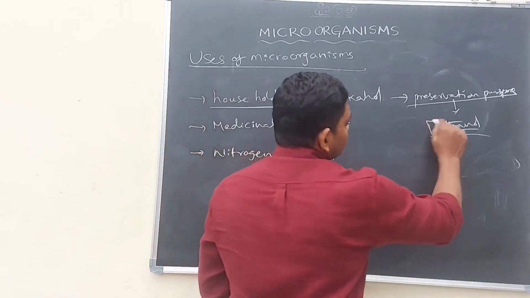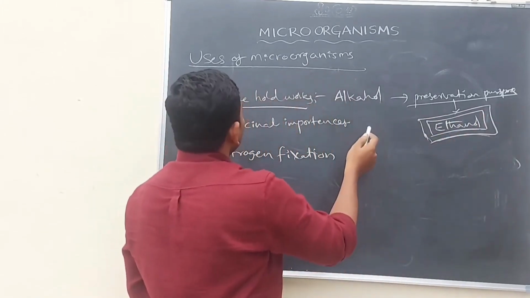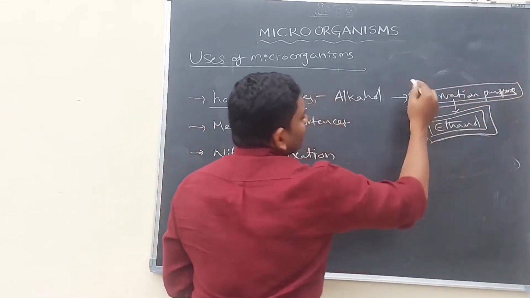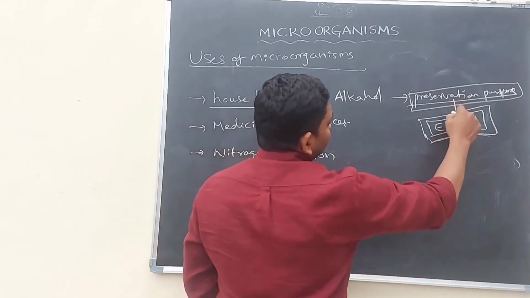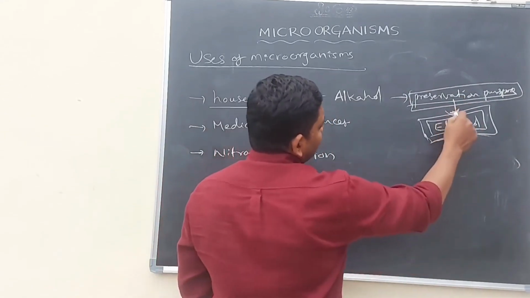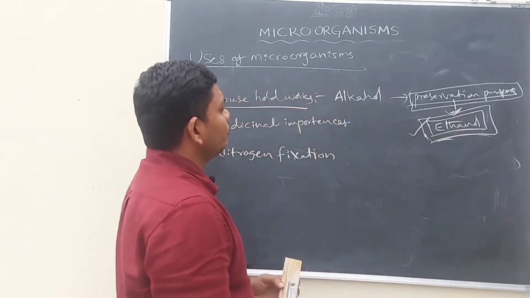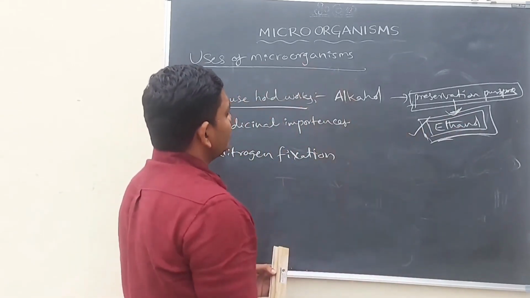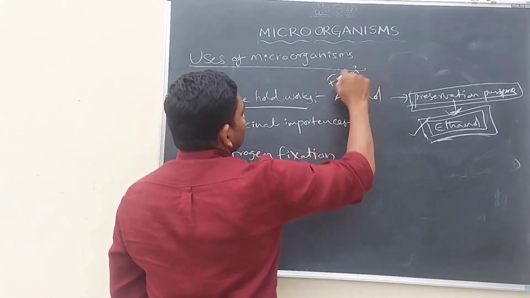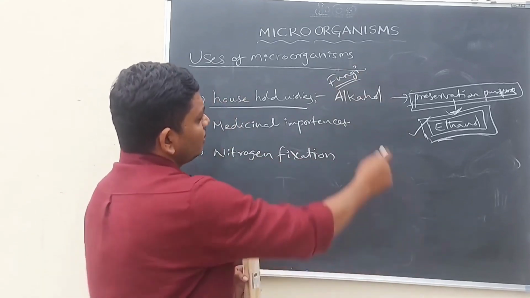So ethanol is also a name for ethyl alcohol. Whenever the persons preserve these fruits, for example grapes and cashew fruits, they release ethanol. This ethanol is mostly drunk by the public right now. So for the preparation of the ethanol, some fungi are very useful. So fungus are mostly useful in the preparation of alcohol.